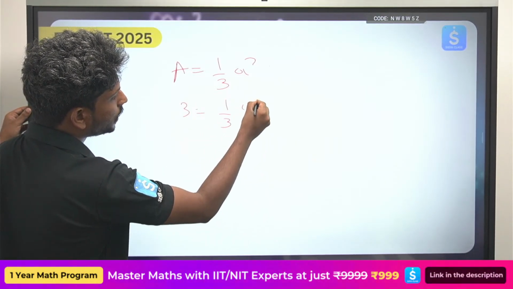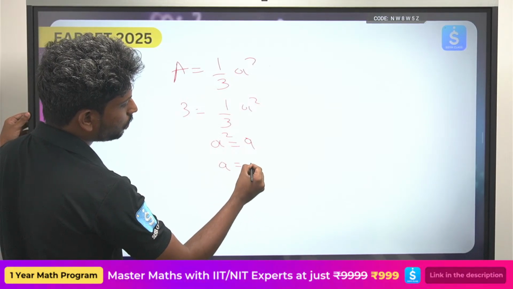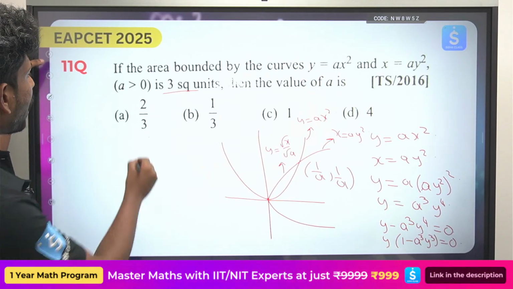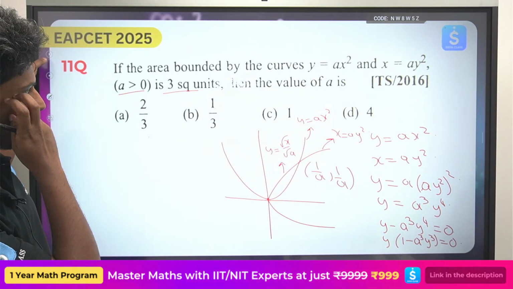So 1 by 3 a square, so a square equals 9. So a square equals plus or minus 3, so you can just take a is plus or minus 3. Here the value of a is greater than 0, so the value of a is 3, I got.